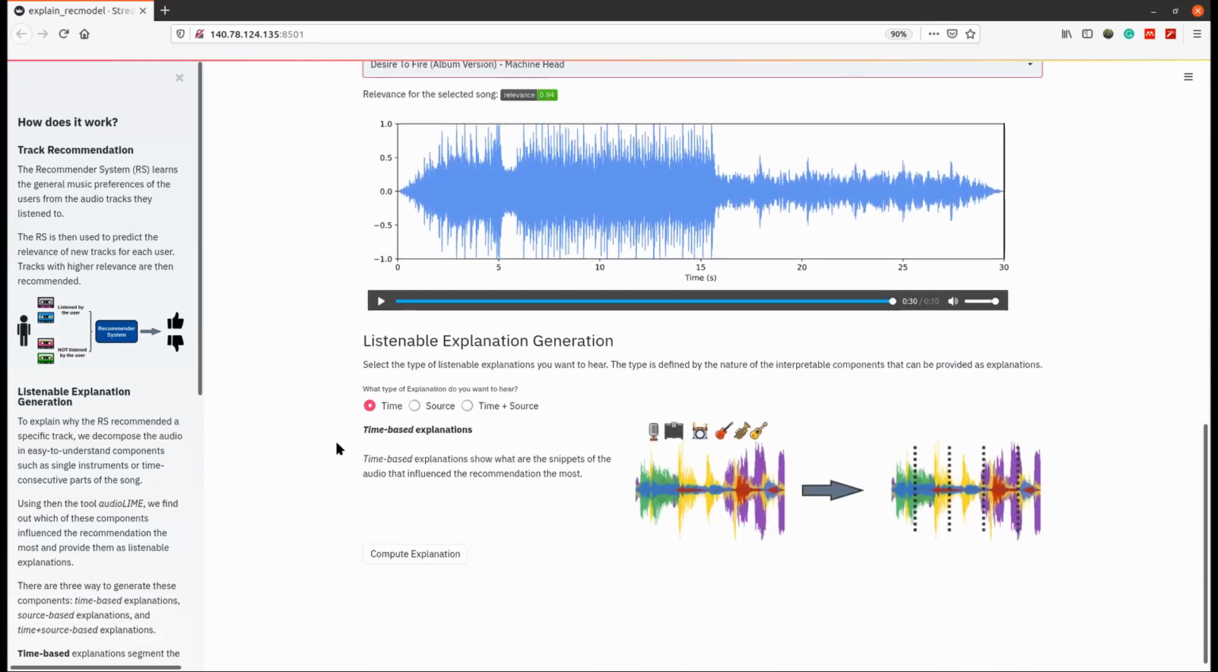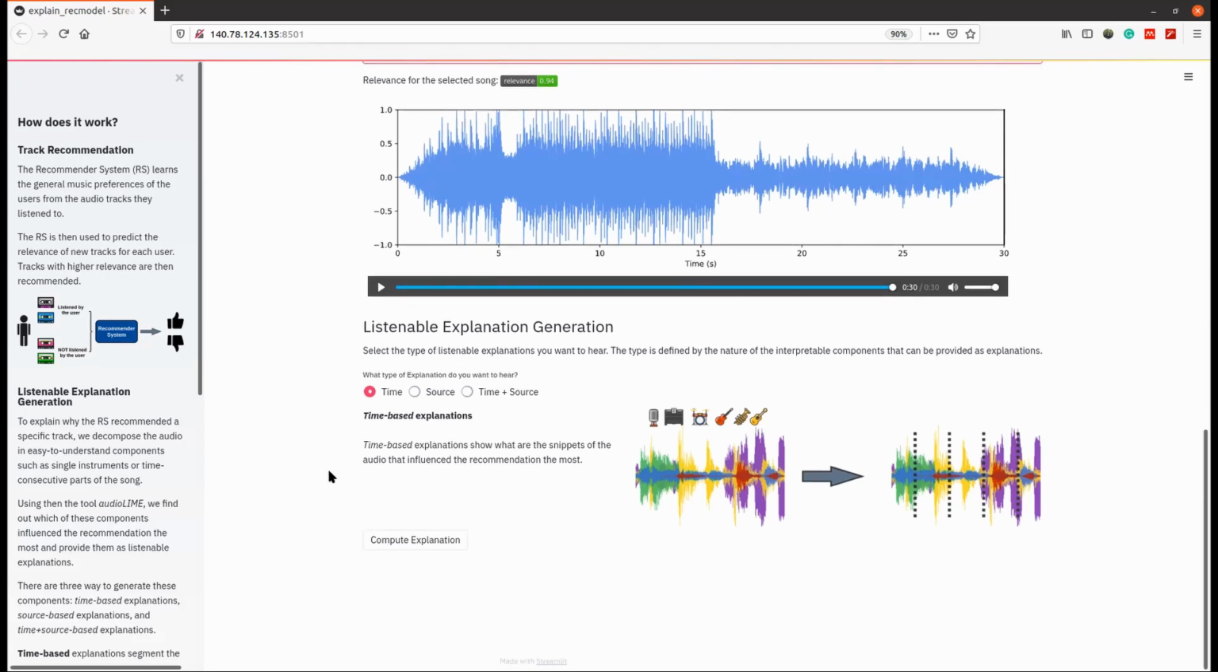We can then ask the system to finally provide a listenable explanation of why the track has been recommended to the user. To do so, we use the recently proposed tool, audioLIME, which explains the prediction of a complex system by identifying the components of the input that contributed the most. In our case, we want to explain why a track has been recommended by identifying the most important listenable components of the audio track. Depending on how we define these listenable components, we have 3 types of explanations.